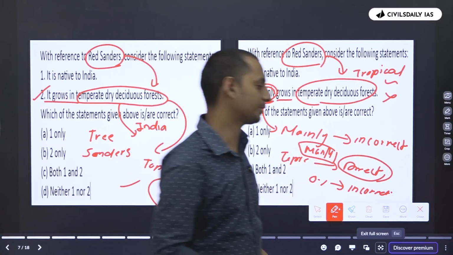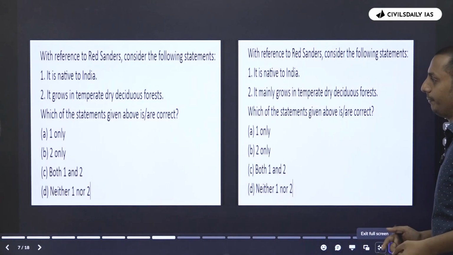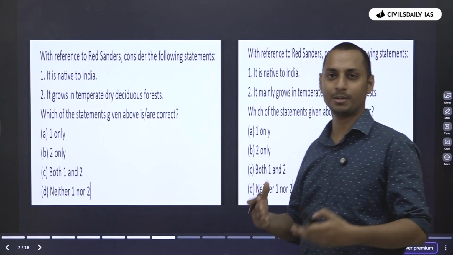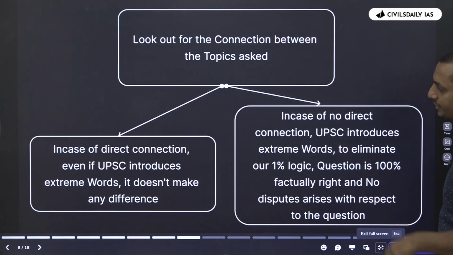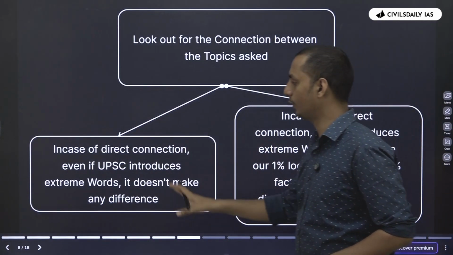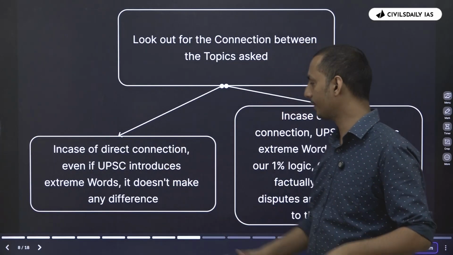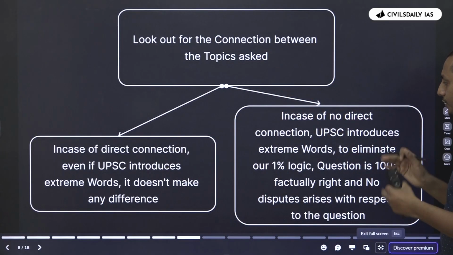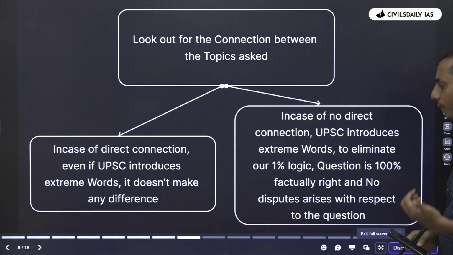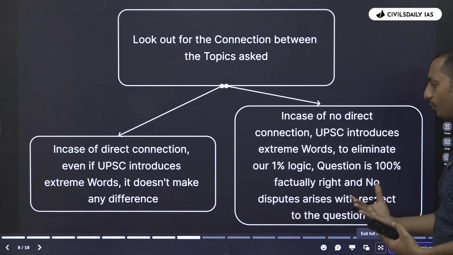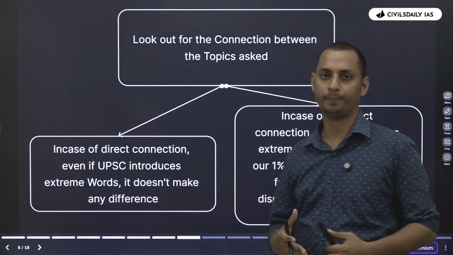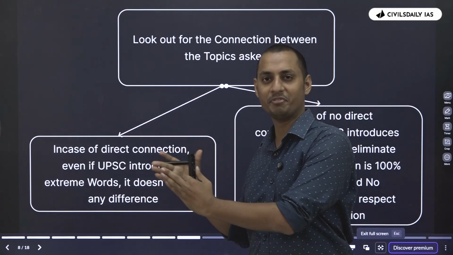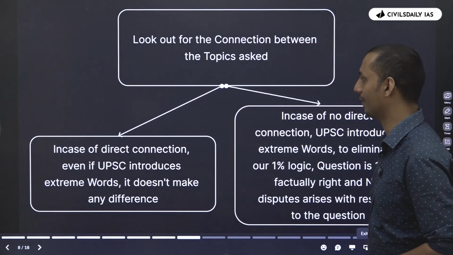I'll show you more examples, since you might be feeling a bit confused, to give you better clarity. Now, this is what we summarized right now. In case of a direct connection, if UPSC introduces extreme words, it does not make any difference. But in case there is no direct connection, UPSC introduces extreme words to eliminate our 1% logic, so that the question is 100% factually correct and no such disputes arise in the future. That is why UPSC, to be on the safer side, introduces all these kinds of extreme words.